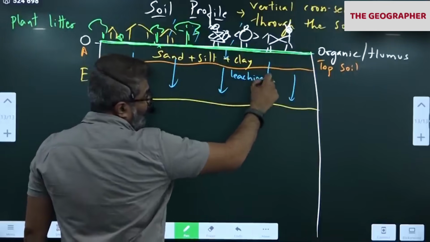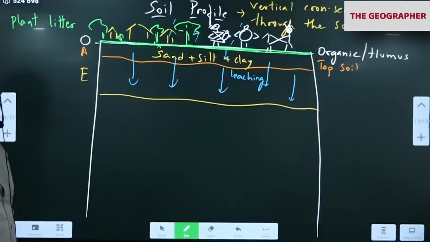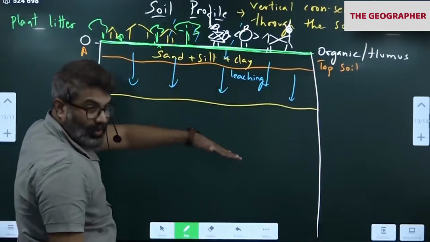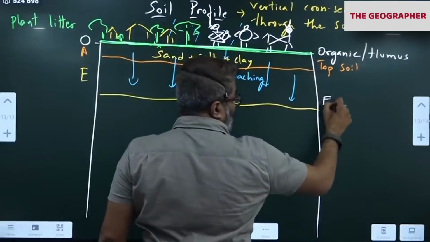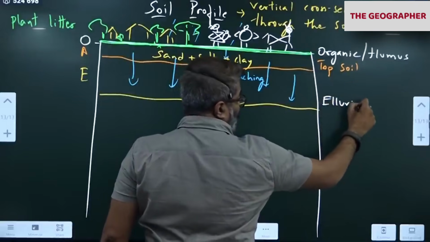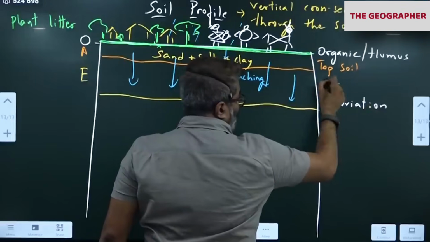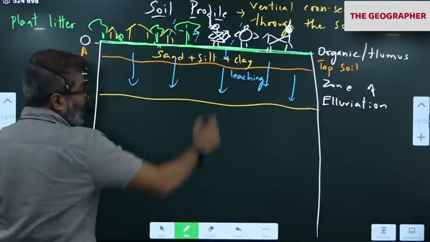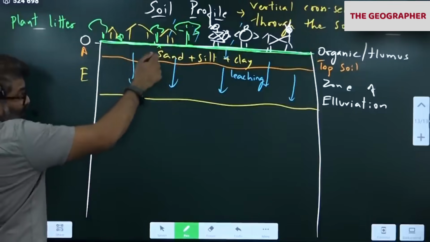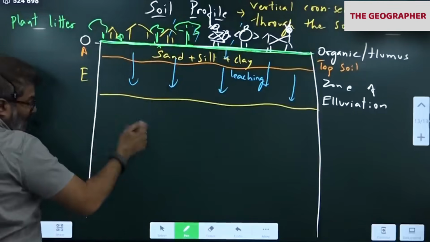We call it leaching. From where to where? From here to down. This is called eluviation. Mind the spelling: zone of eluviation. From here, towards this layer.